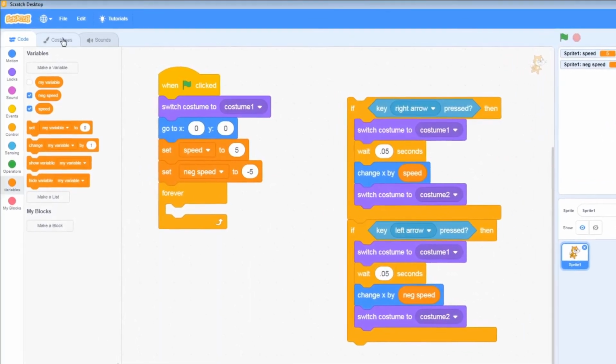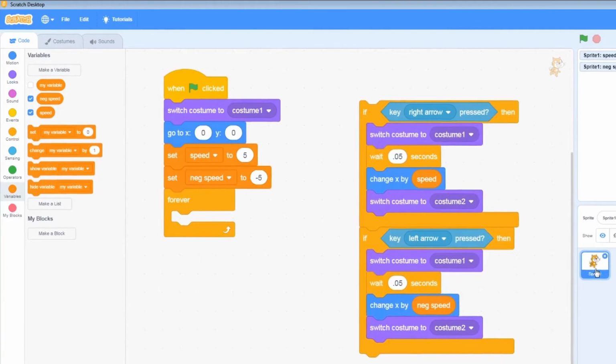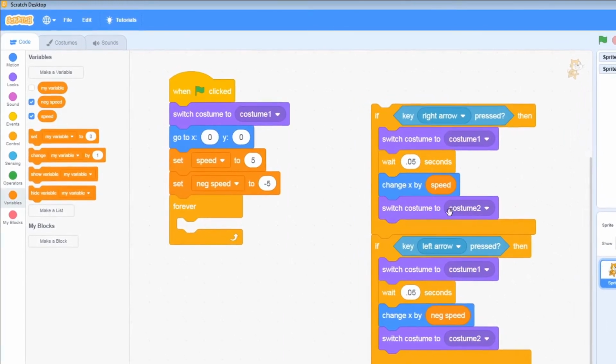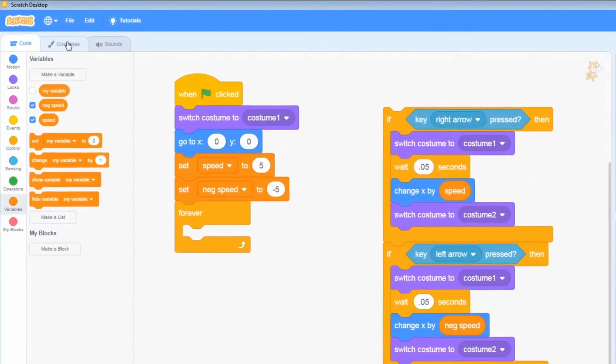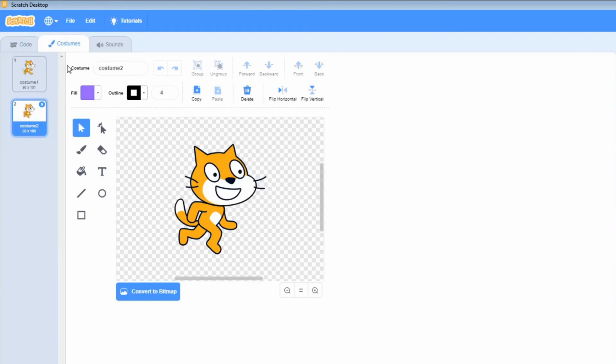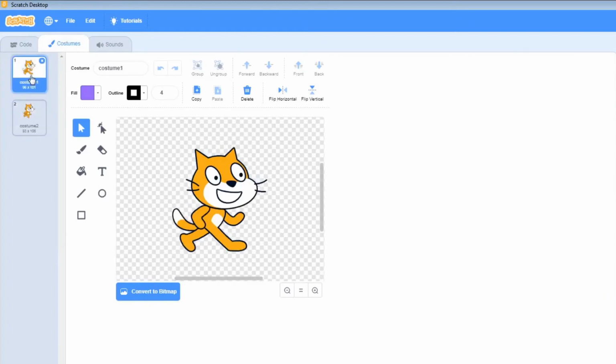Let's make some new costumes. Making sure we have our cat icon selected, our sprite, I should say. Under the costumes tab, we can see the two existing ones that he's switching between. I'm going to click on the first one, and then I'm going to right mouse click, so the other mouse click, and duplicate. That makes number 3.